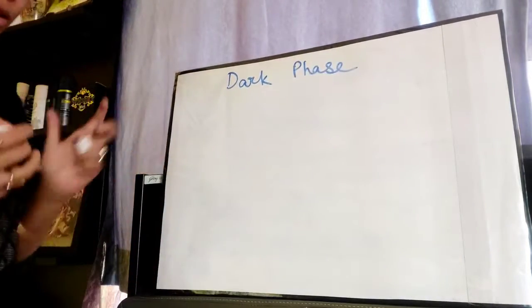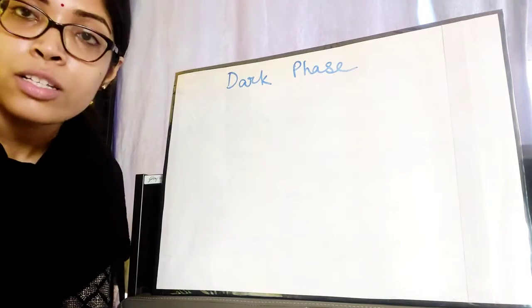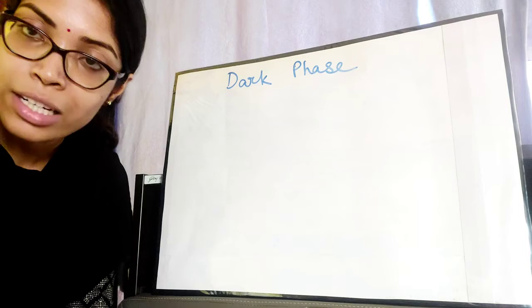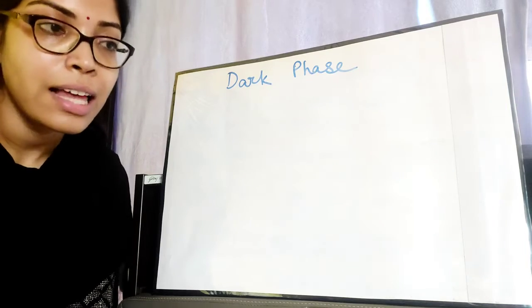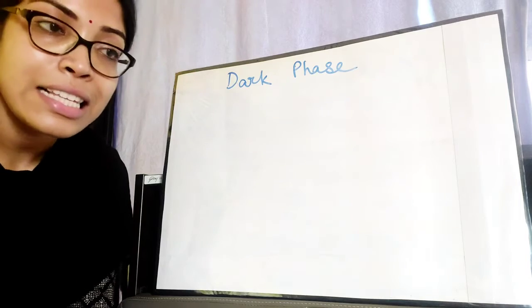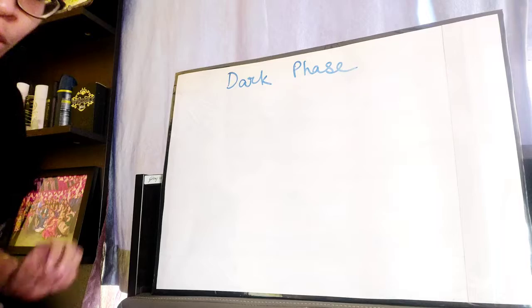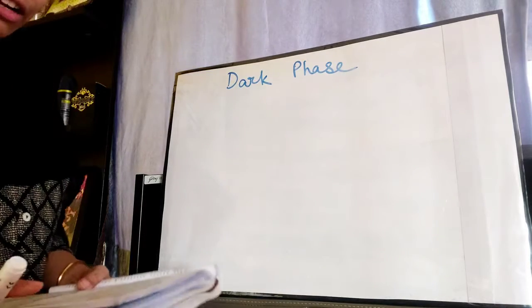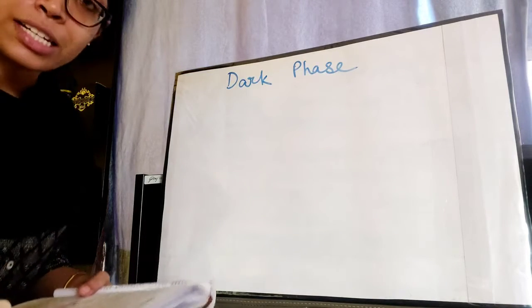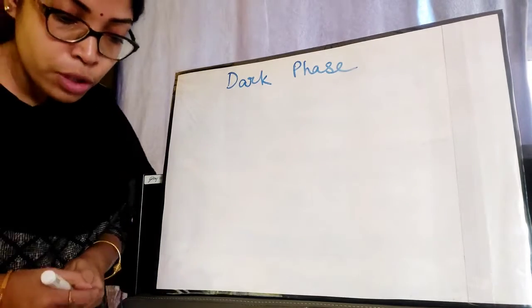Now this dark phase of photosynthesis is also known as light independent phase because light is not at all necessary for this phase, and obviously that is by the name dark phase, and thus it is independent of light. It can occur without light as well. Okay, so reading from your book, dark phase takes place immediately after light phase of photosynthesis. It takes place in the stroma portion of the chloroplast.